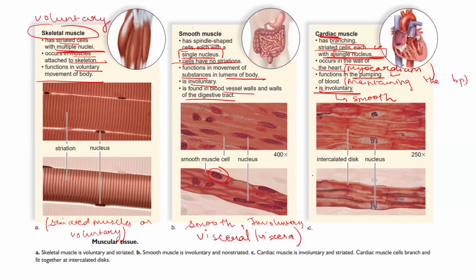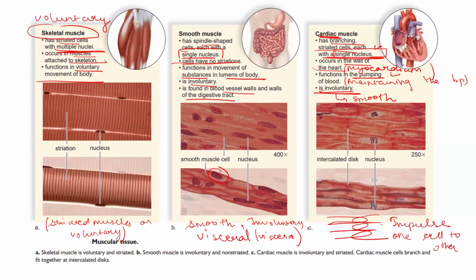These have faint striations, and one of the very important things that we discuss is the interdigitation of the folds of the cell membrane into the other, because this interdigitation helps in the transmission of the impulse from one cell to another cell. Thereby, it helps in the beating of the heart.